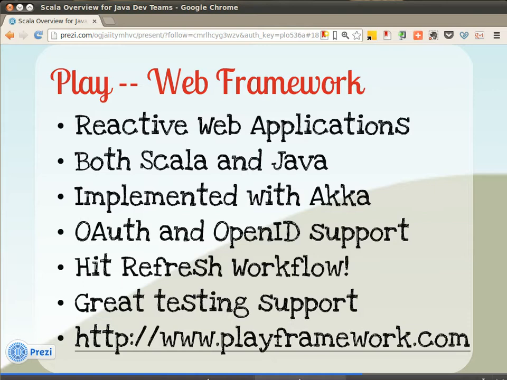And it has a wonderful hit refresh workflow. You'll see in one of the live demos that we can just change our code, and we don't have to go out and compile it and assemble it into some application archive or anything like that. It's just running the whole time. And that's one of the things that comes from SBT, that simple build tool that I was referring to earlier. It also has great testing support.